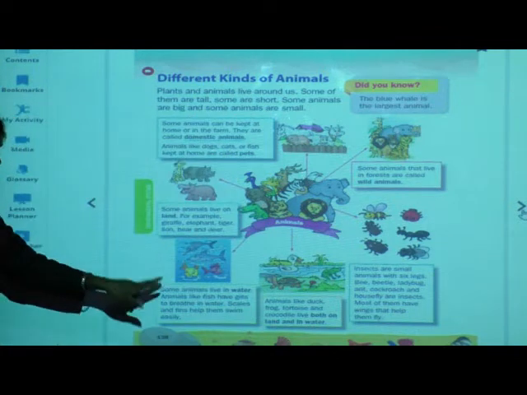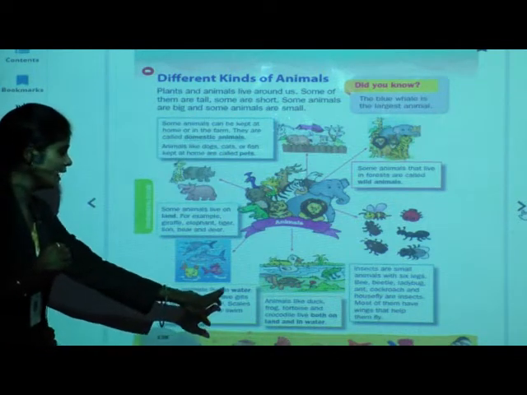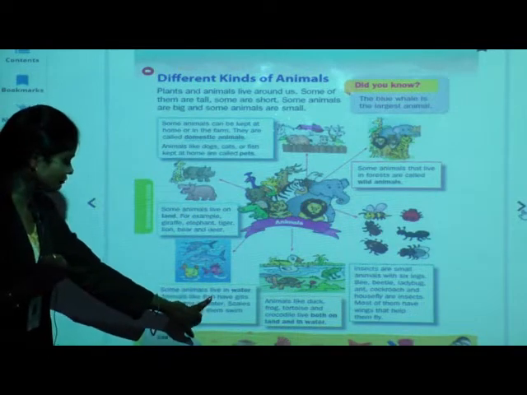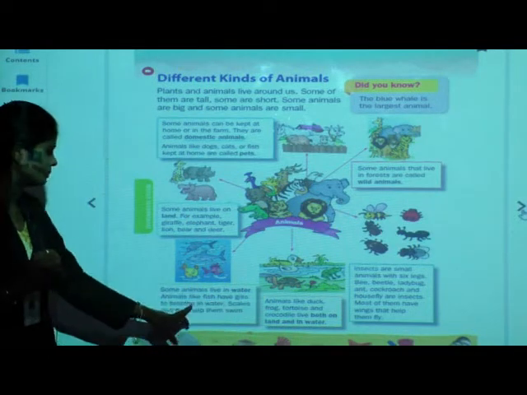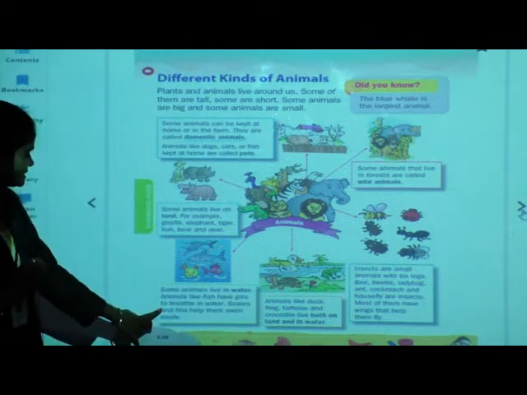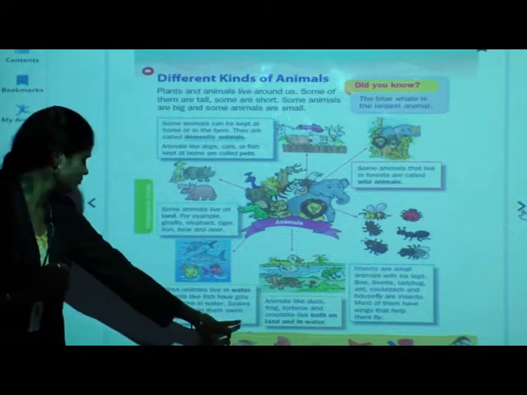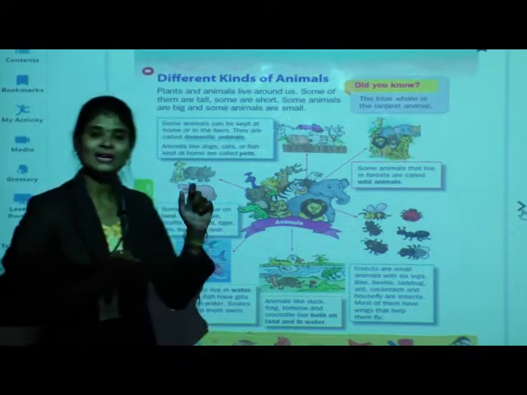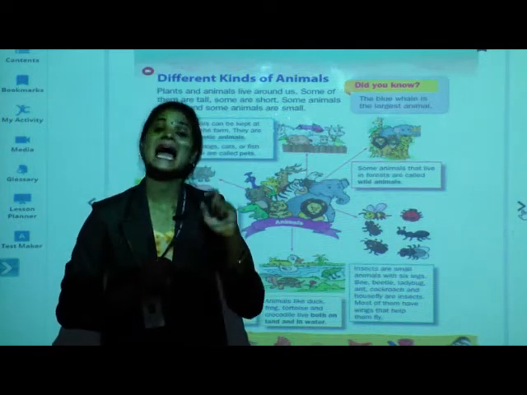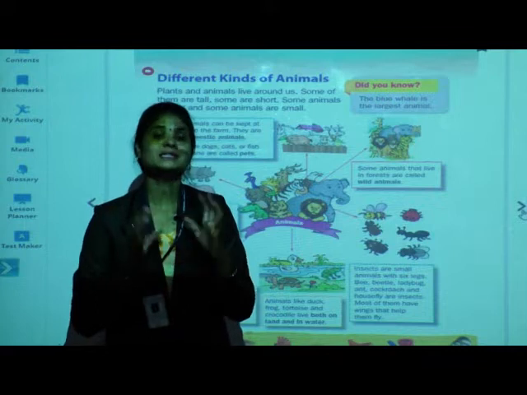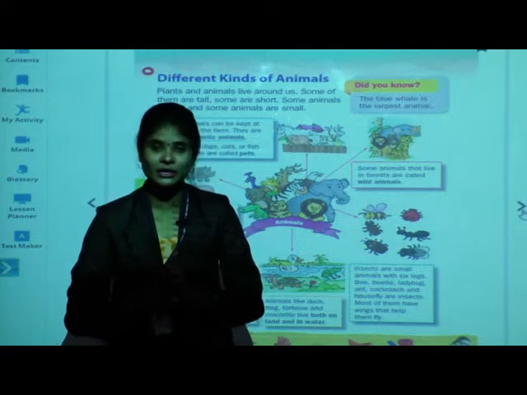See, some animals live in water. Animals like fish have gills to breathe in water. Scales and fins help them swim easily. See children, water animals are also known as aquatic animals. Aquatic animals means animals which live in water.